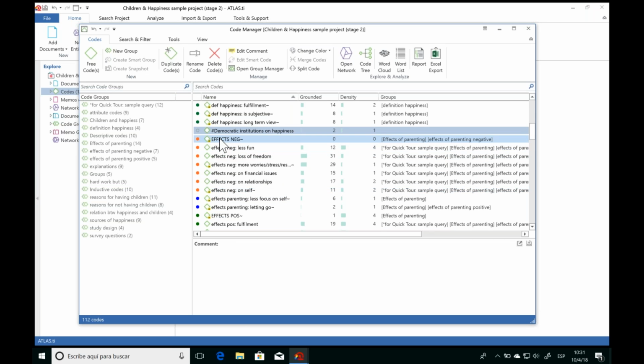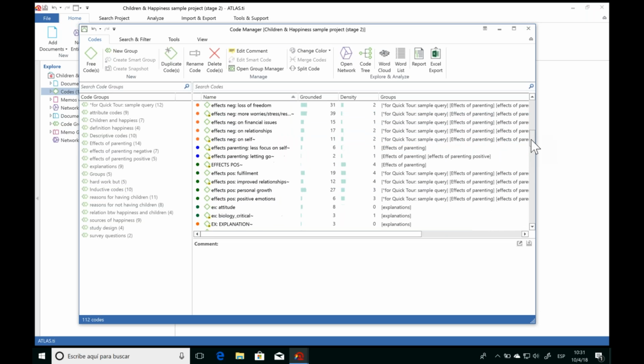So for example, we have a lot of codes on the different negative effects of parenting and the different positive effects. And so we have this overarching general code, but in order to be able to see the analysis in more detail, we've created more specific codes for each specific kind of effect. And then by putting in the prefix, we can see that fulfillment has to do with the positive effects.